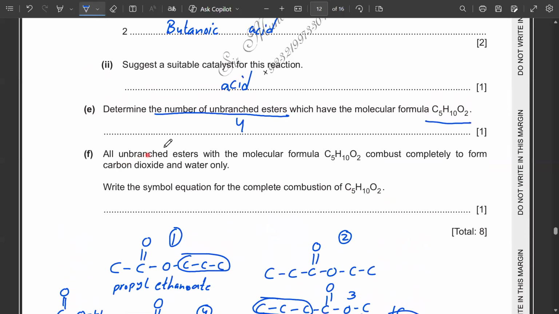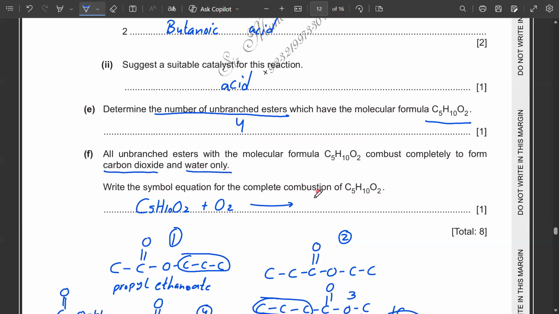Then F part, all branch esters with the molecular formula C5H10O2 combust completely to form carbon dioxide and water. Write a simple equation for the complete combustion. So here, complete combustion means it will react with the oxygen. C5H10O2, this is an ester with its molecular formula. It will react with the oxygen, and the only products formed will be carbon dioxide and water.